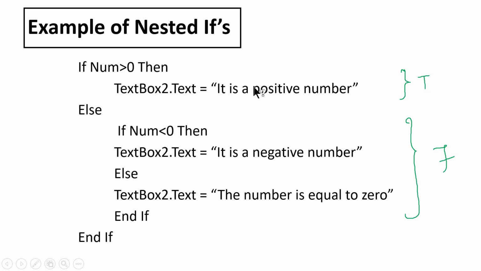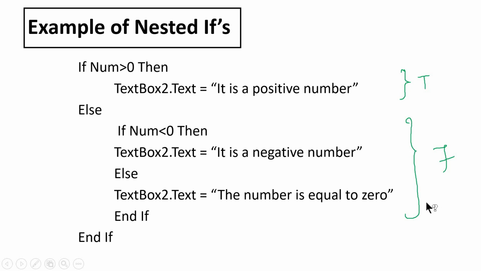In that case, the message is what? It is a positive number. This particular message will be displayed where? In the control, that will be the textbox dot text property. Think that if number is lesser than 0 or equals to 0, think that if it is -6 or -4, in that case, this will go for the else part.